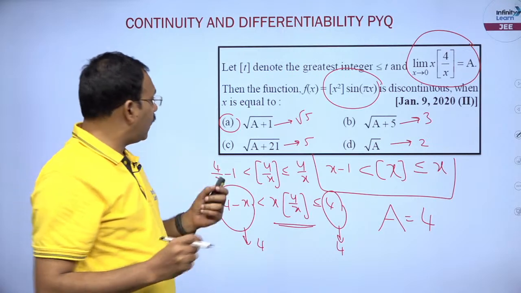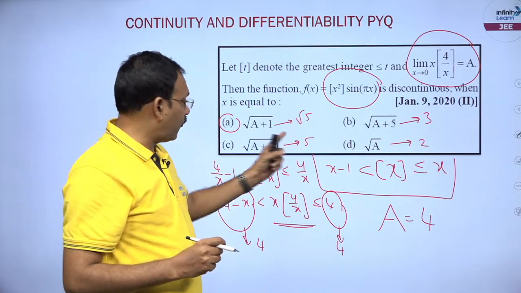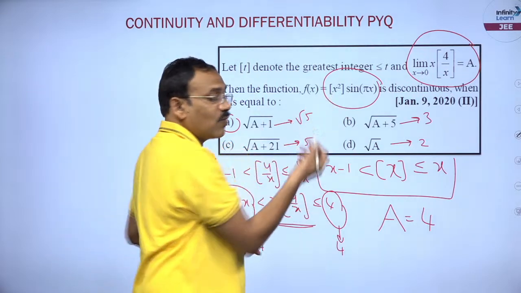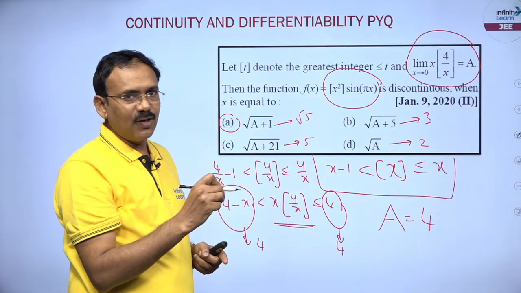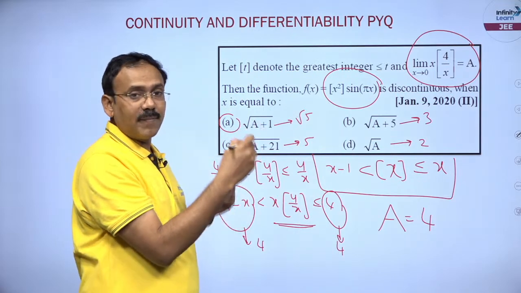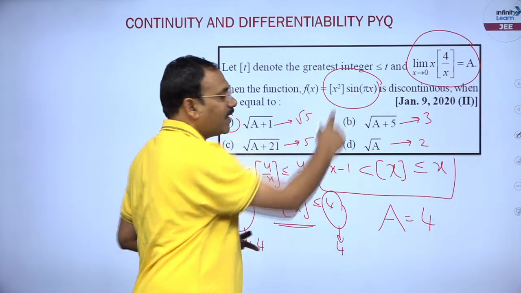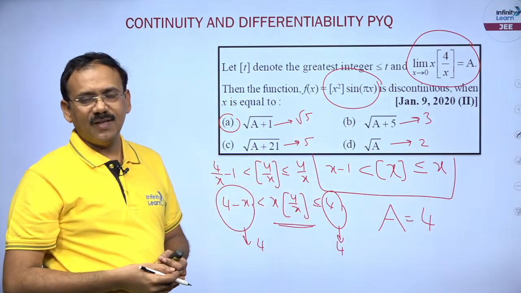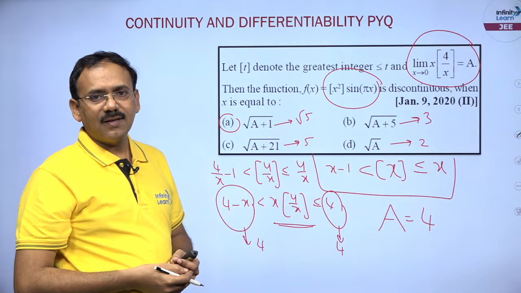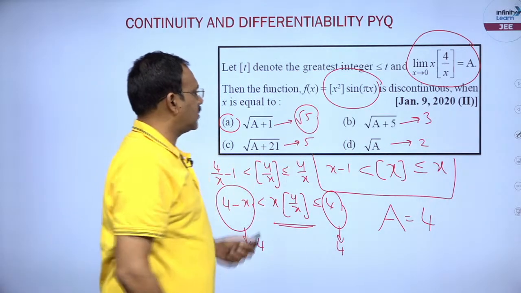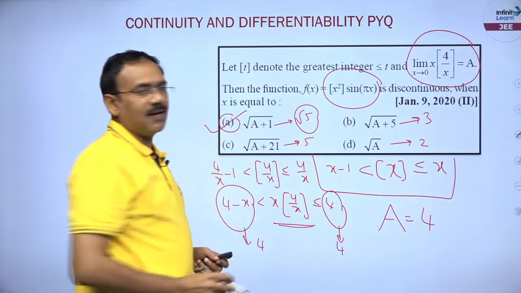Whereas if you take x as root 5, which is not an integer, [x squared] is 5, okay, x squared is 5, so for [x squared] the right side is 5, the left side is 4, and this sin pi x will not become 0. So I can clearly say that at root 5 this function is discontinuous. So option A is the right answer.